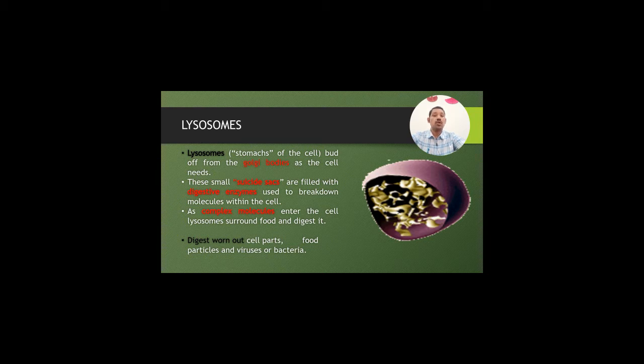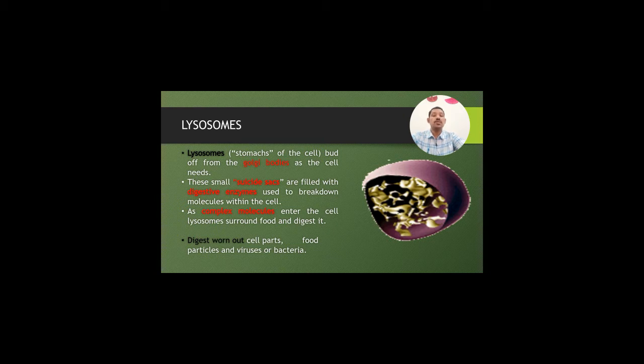These are small suicidal sacs filled with digestive enzymes used to break down molecules within the cell. When complex molecules enter the cell, lysosomes surround food and digest it.